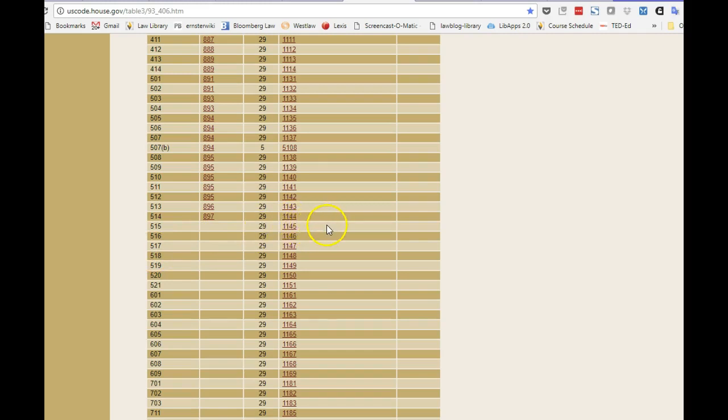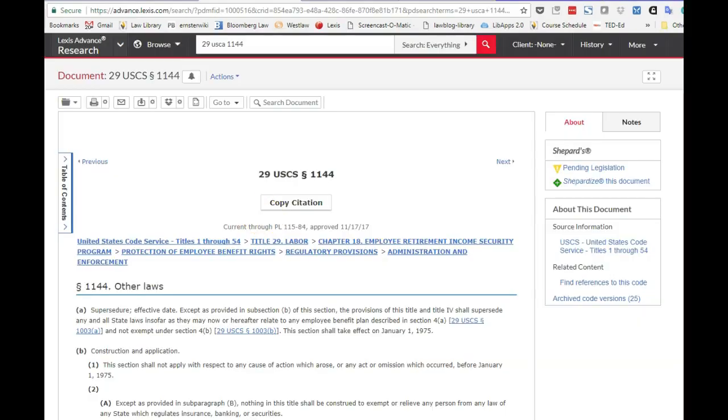Now, one thing you should note very, very carefully and be sure that you understand is that the sections of the public law are totally different numbers than the section numbers in the U.S. Code. So section 514 in Public Law 93-406, our hero, becomes section 1144 in Title 29. So now we have our force. The force is with us in the United States Code. Specifically, the force is with us in an annotated code.